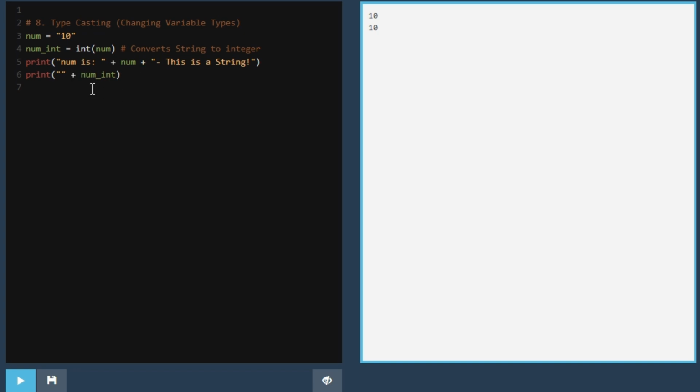For the number_int, we have the following. "Number_int is" is just some text to describe what we're printing. str(number_int) converts number_int, which is a number, to a string. Why? Because you can't add a number to text directly. It would cause an error. Plus, "this is an integer" adds more text that tells us this value is an integer.